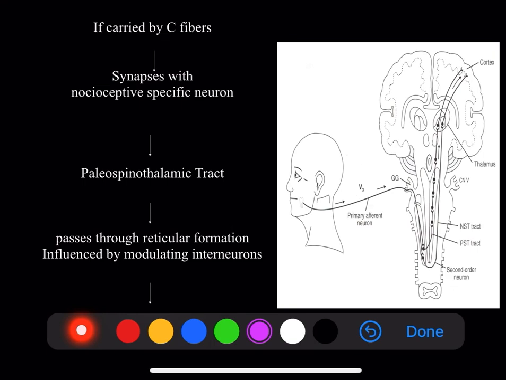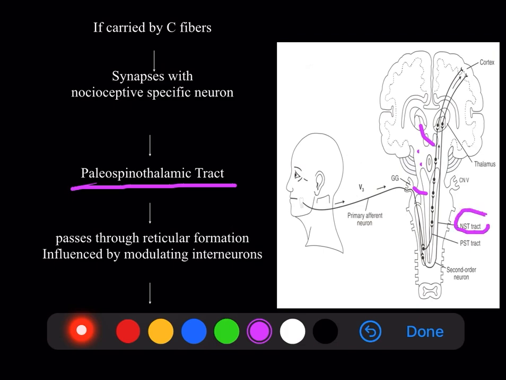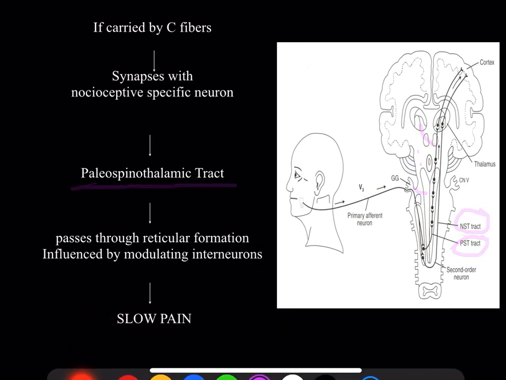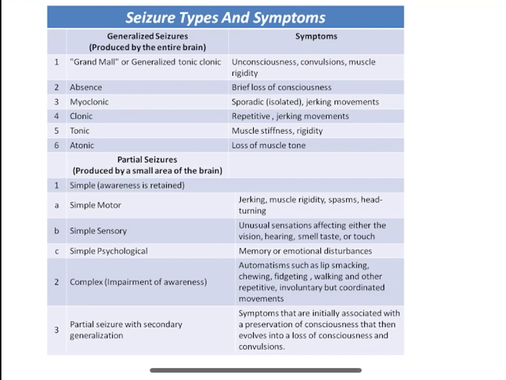Here there are many interneurons present in between. That's the reason the C fibers via the paleospinothalamic tract carry slow pain, whereas the A delta fibers carry fast pain via the neospinothalamic tract. So this is quite important from your physiology regarding the pain pathway.